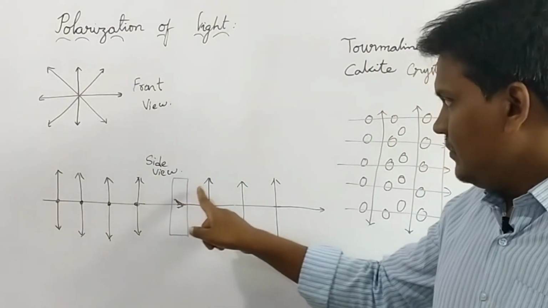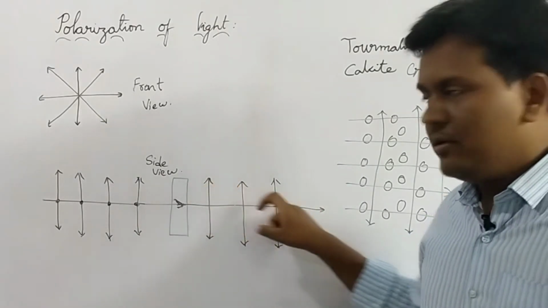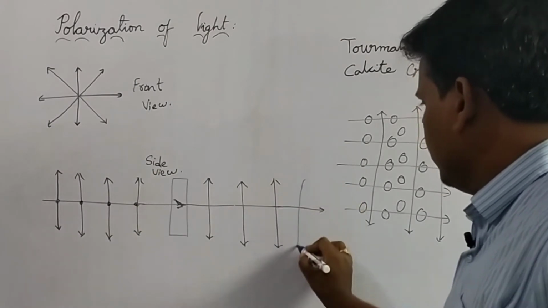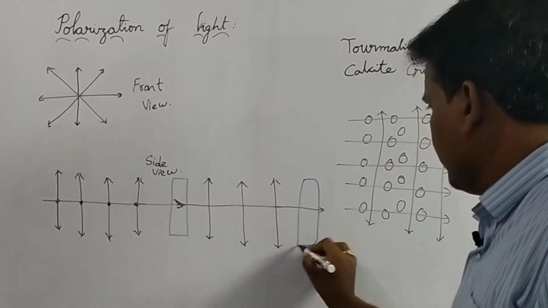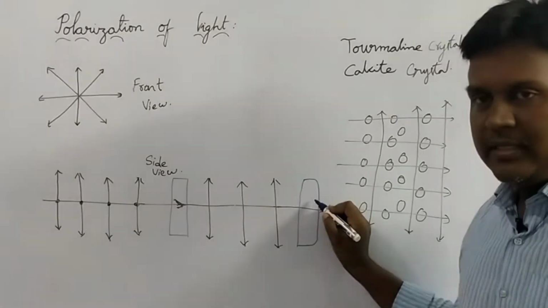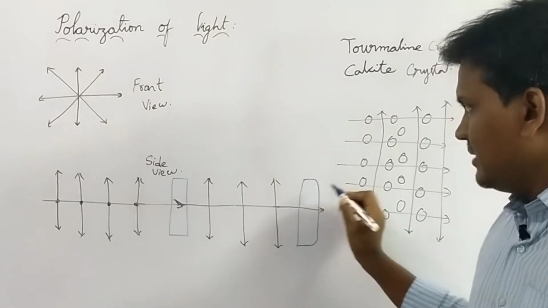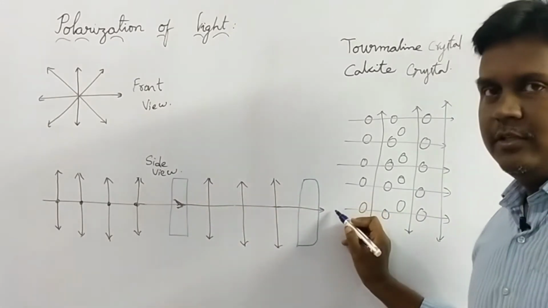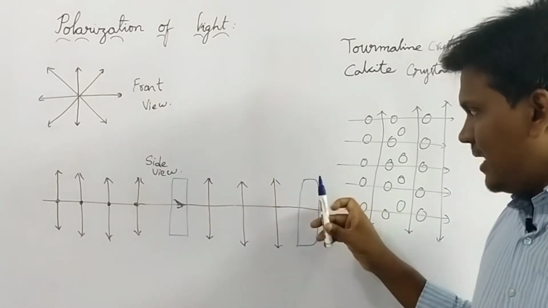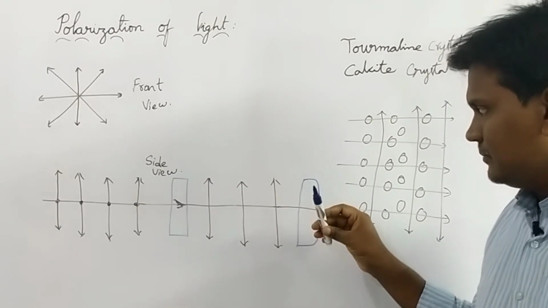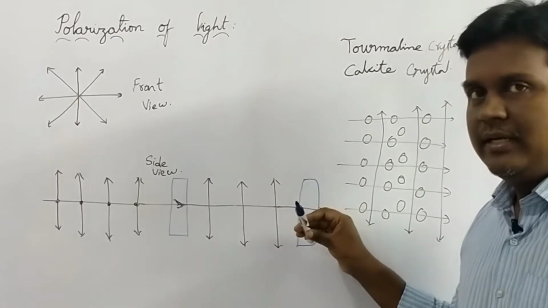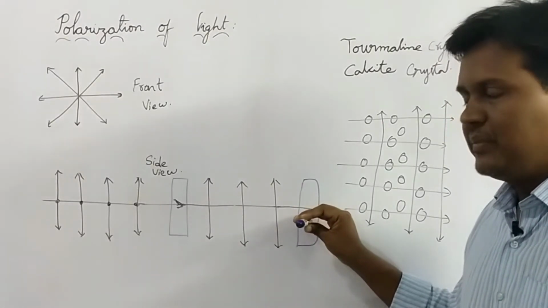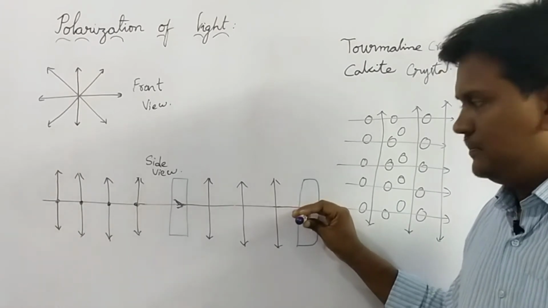That means here only one direction of rays is visible, and here if I place another crystal in the same orientation as this one, I can see the object. If I start rotating the crystal, slowly the intensity will decrease, and when I turn the crystal to 90 degrees, I am unable to see the object.